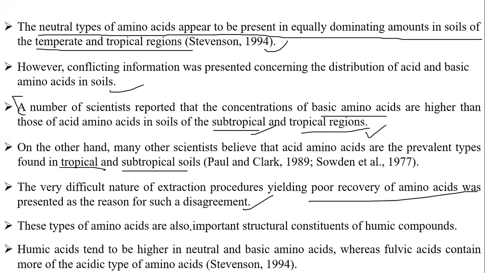So humic acids tend to be high in neutral and basic amino acids. Remember this line, students: humic acid tends to be higher in neutral and basic amino acids, whereas fulvic acid contains more acidic types of amino acids, as reported by Stevenson in 1994.